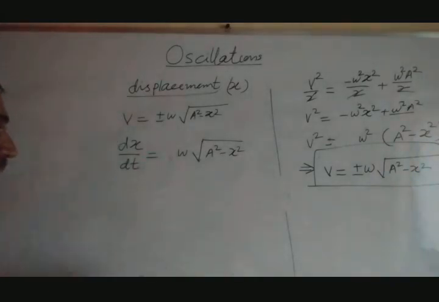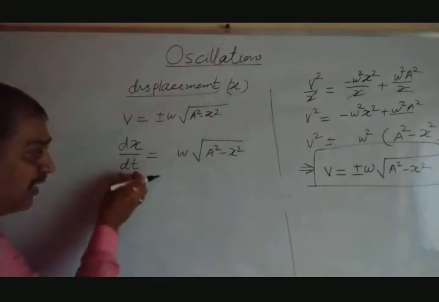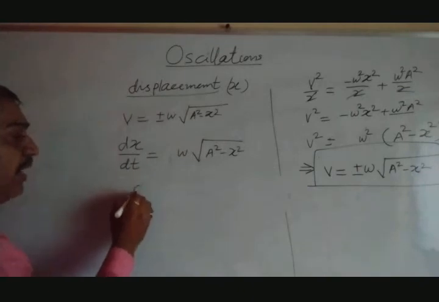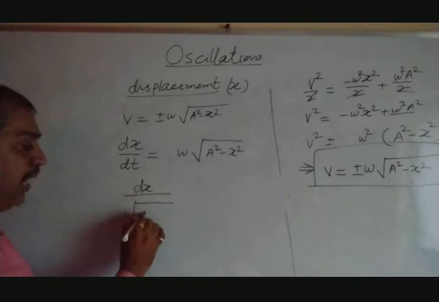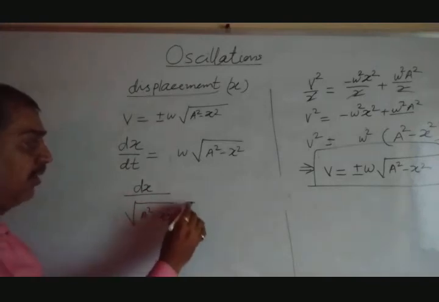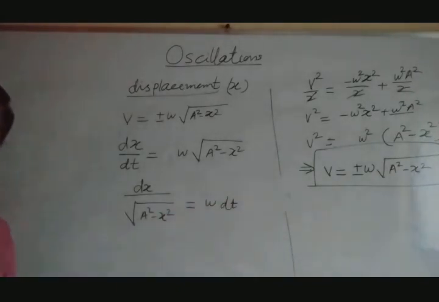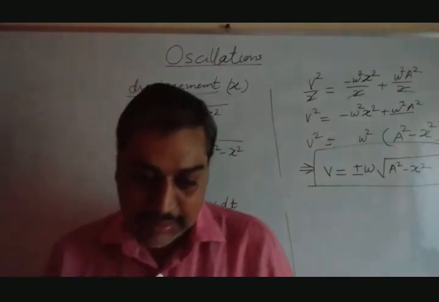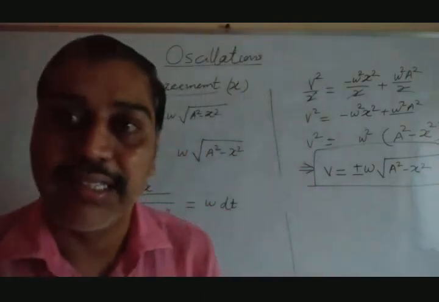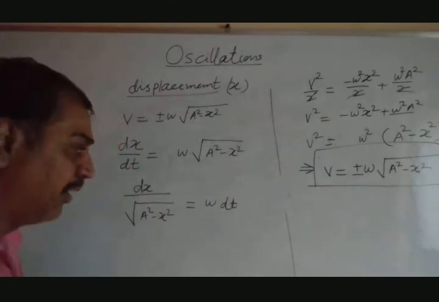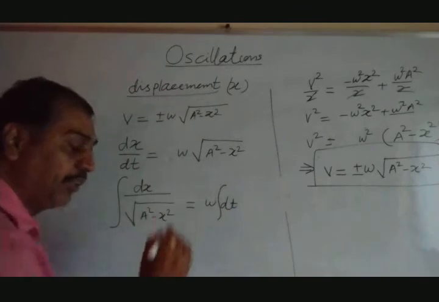Now just separate the variables. This square root term is a function of x, move it here. Omega is a function of t, move it here. So we can write dx divided by square root of a square minus x square equal to omega into dt. That is the equation we get. Now the variables are separated. Now integrate both sides. When we integrate, omega is constant, and we get the integration of dt.